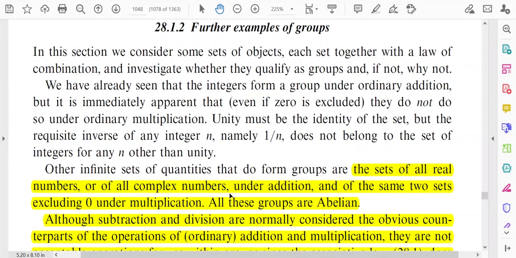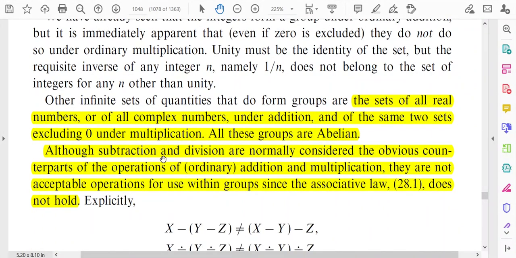They form a group under addition, and these same sets, where the set of real numbers includes the fractions, form a group under multiplication if you exclude 0. We have to exclude 0 so that the set of all real numbers or complex numbers forms a group under multiplication, and these two groups are abelian groups. We have already defined the meaning of abelian group in our earlier lectures.